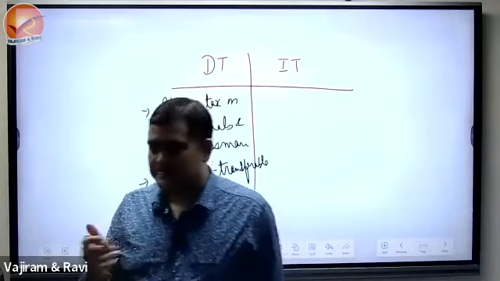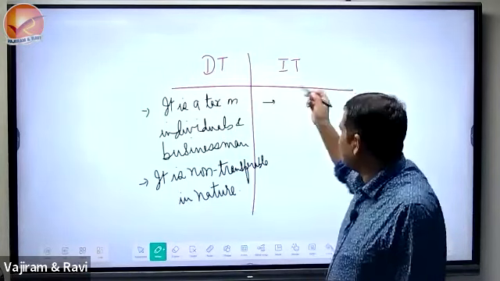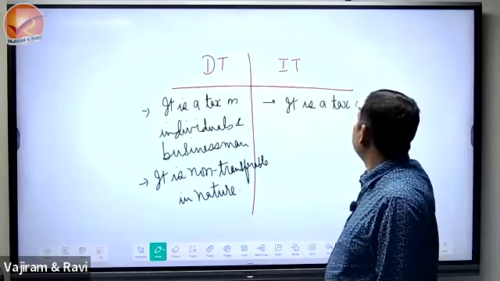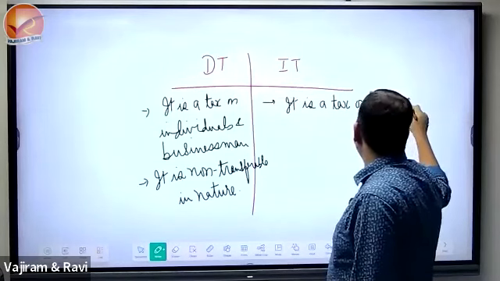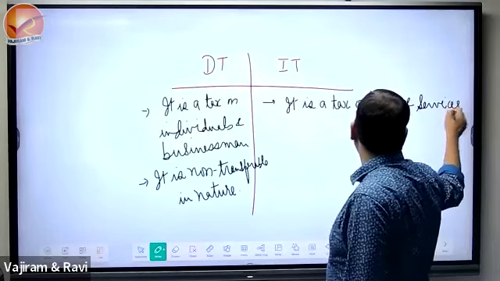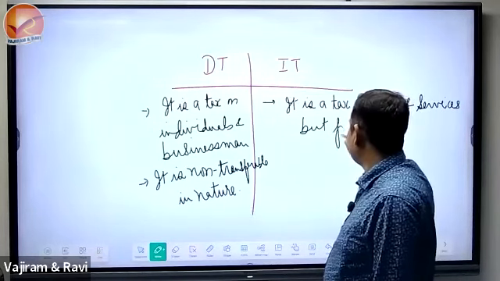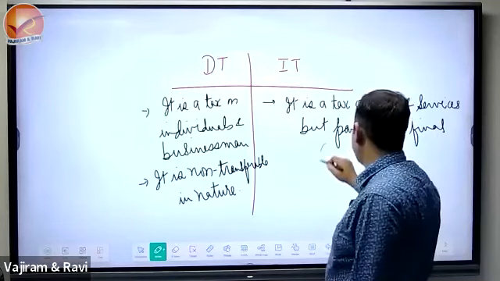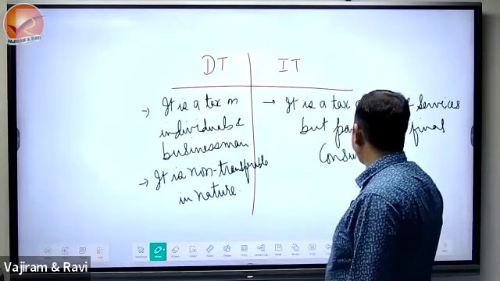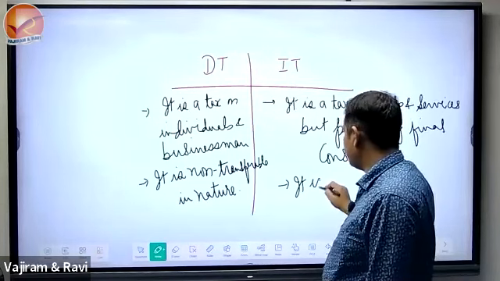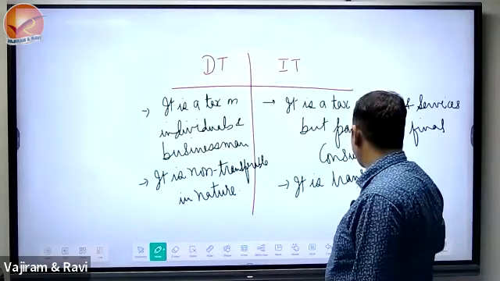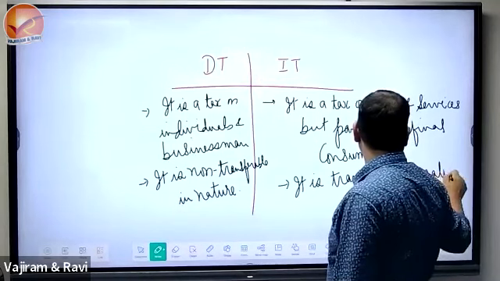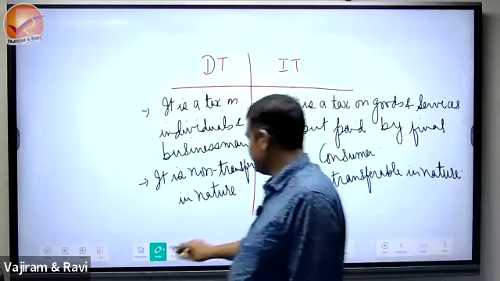At the same time, I'm writing here and then clarifying. Indirect tax is a tax on goods and services, but paid by the final consumer. It is transferable in nature.